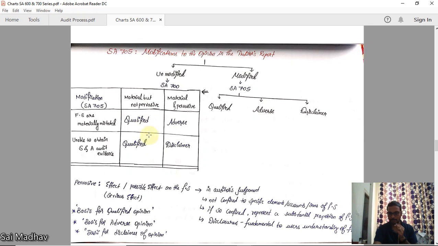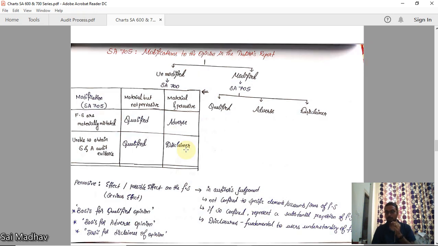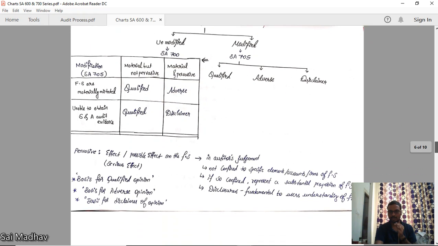So the opinion will be the same in these two cases, even if you are getting evidence or not having any evidence. But here, for example, say the books of accounts are seized by the income tax authorities or the books of accounts are lost by fire. So in this case, you don't have any evidence and the effect could be both material and pervasive. Then you will go for disclaimer of opinion. Okay, did you understand these four cases? This is the SA 705 standard.